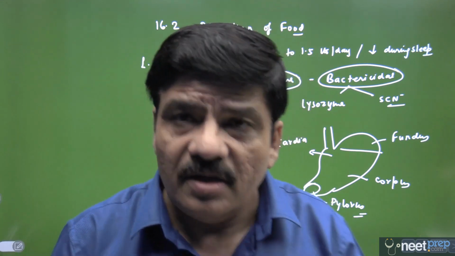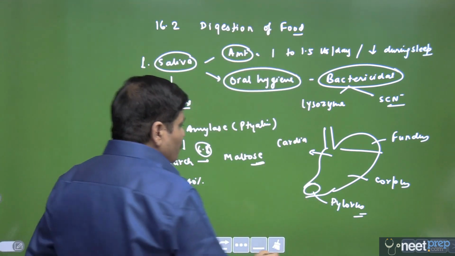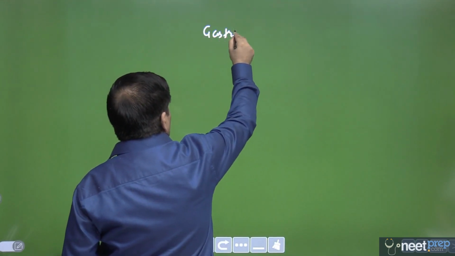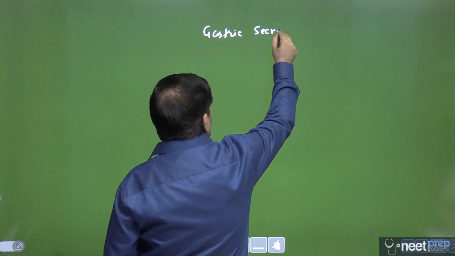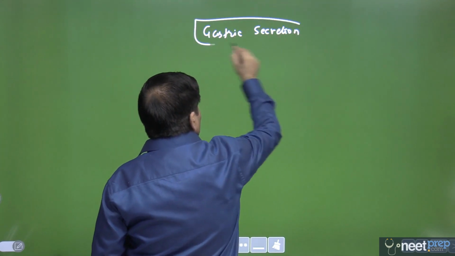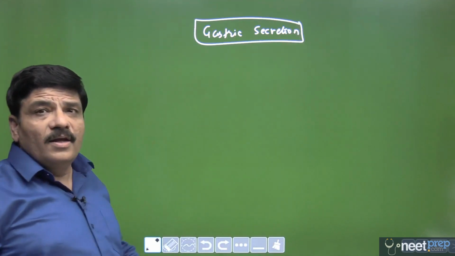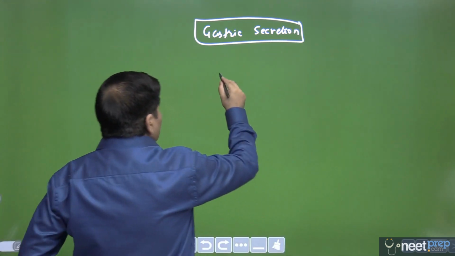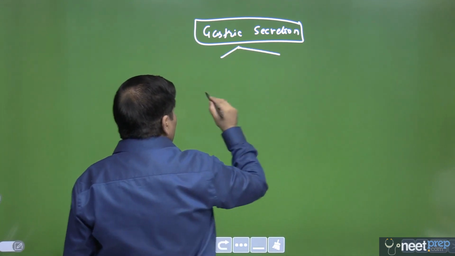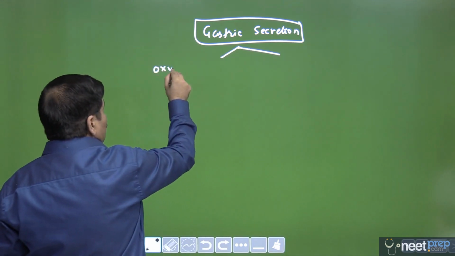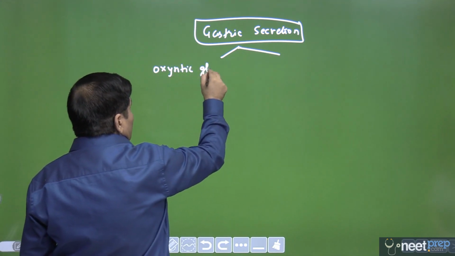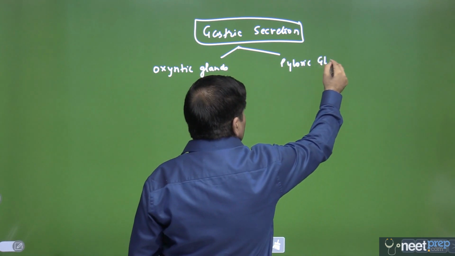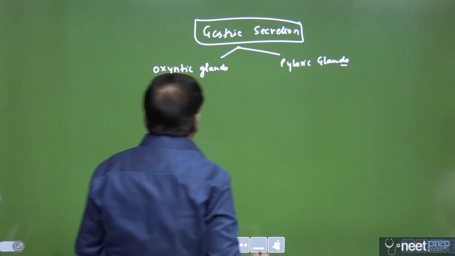and will be mixed with the gastric secretion. And a very, very important question can come from gastric secretion. So this is what we must revise very fast. Gastric secretion, we know that this center for regulation of gastric secretion is actually located in medulla oblongata. It's a very, very important question. And gastric secretion, you will have the deep tubular glands, and you know that one of the gland is called as the oxyntic gland. The other glands that we will be talking about are the pyloric glands. So we are not going into unnecessary details, just revising everything here.